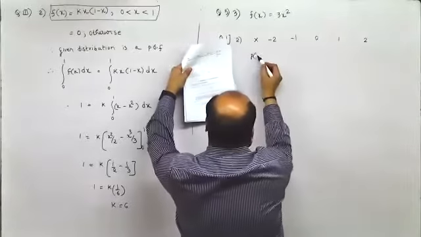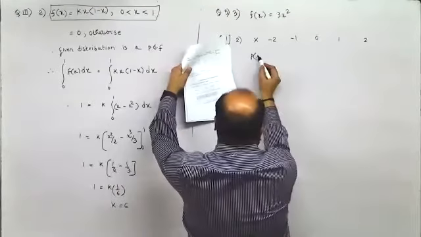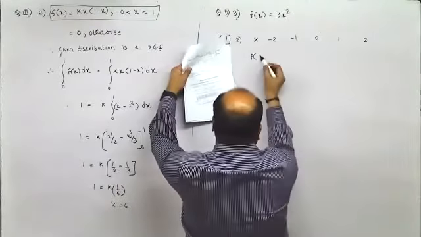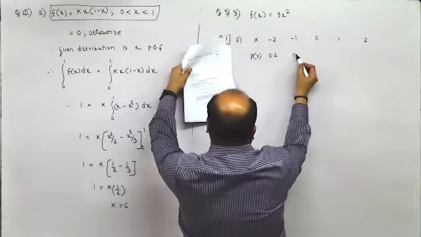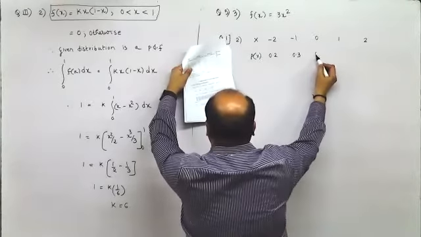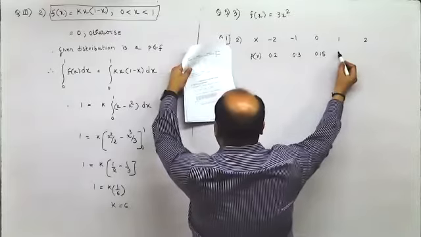Yes, sir. In that case, cancel that equal to sign from the first one. X should be less than a. It should be less than a. And for x greater than equal to a, it is equal to that f of x.